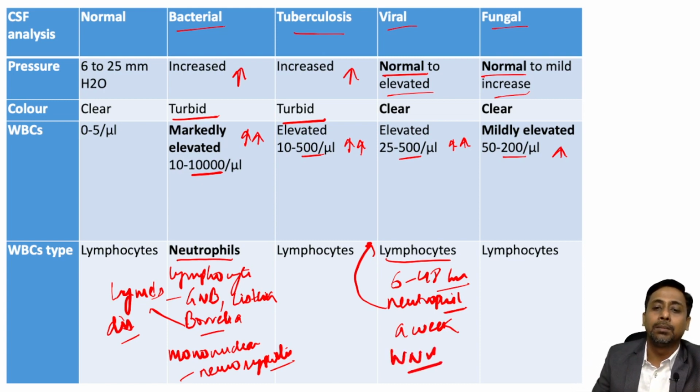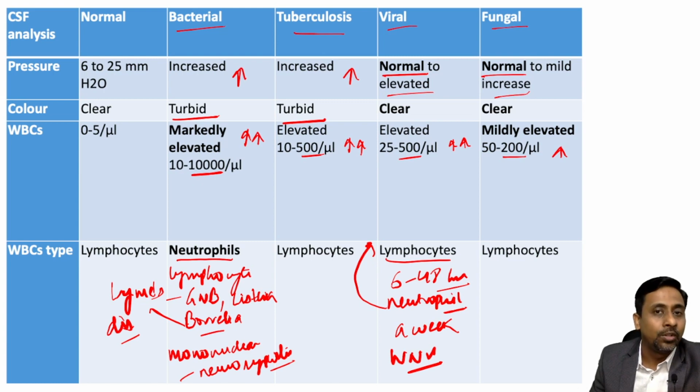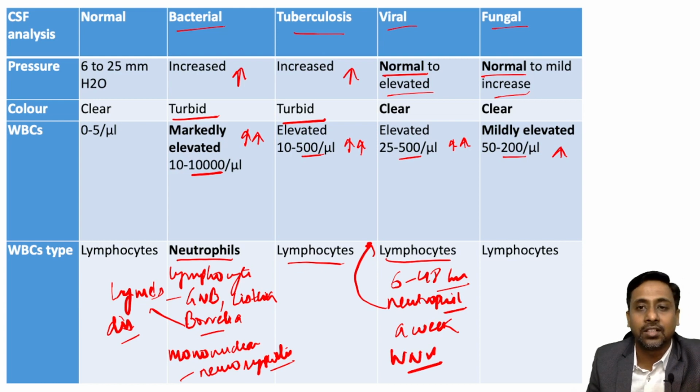So remember this: in West Nile virus meningitis, the shift from neutrophilic to lymphocytic pleocytosis may take up to a week. In tuberculosis, the predominant type is lymphocytic, but sometimes in early infection we may see a mixed type of pleocytosis, that is a mixture of neutrophilic plus lymphocytic pleocytosis.